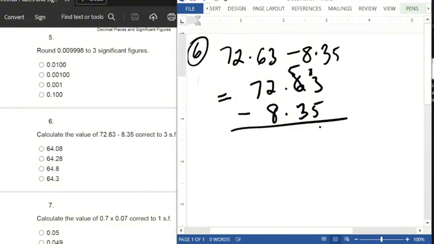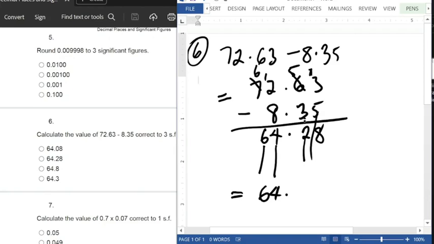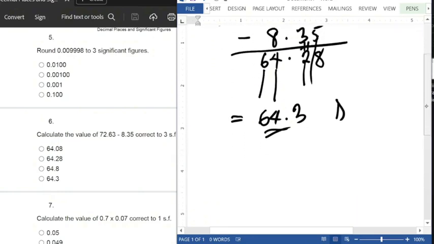This is 13, that gives 8. This gives 2, 1, and we borrow 1 here. This gives 12, and that gives 4, and then 64. For three significant figures, this is the first one, this is the second one, this is the third one. Forget about the decimal point there. So that will be 64 point. Because of this 8, we add 1 to 2, that gives us 3. That is 64.3, so that is the answer. That's option D. Now that is very clear.